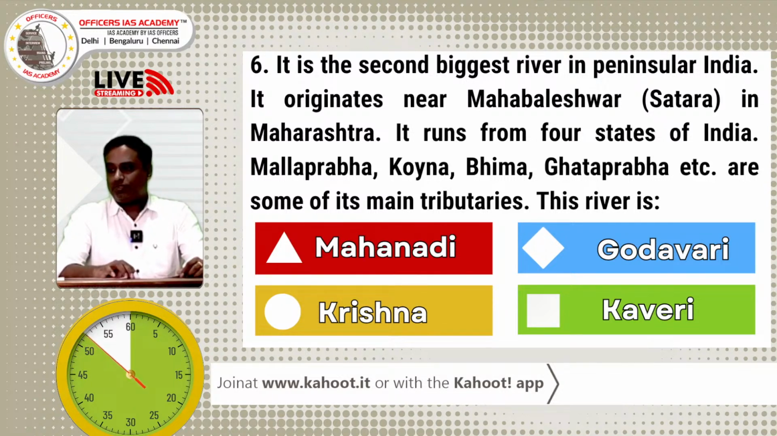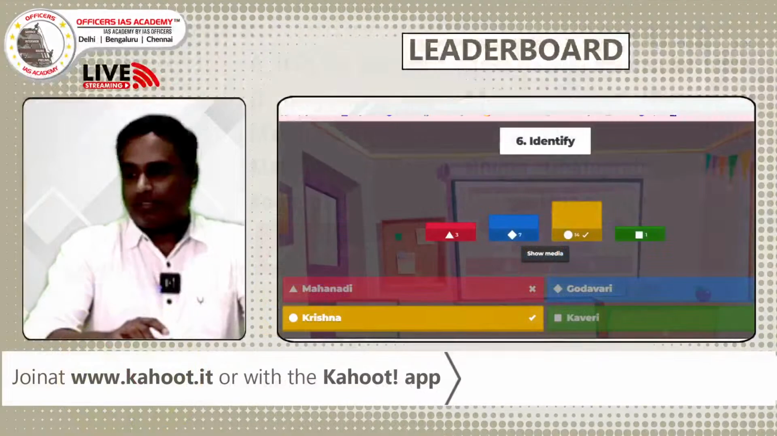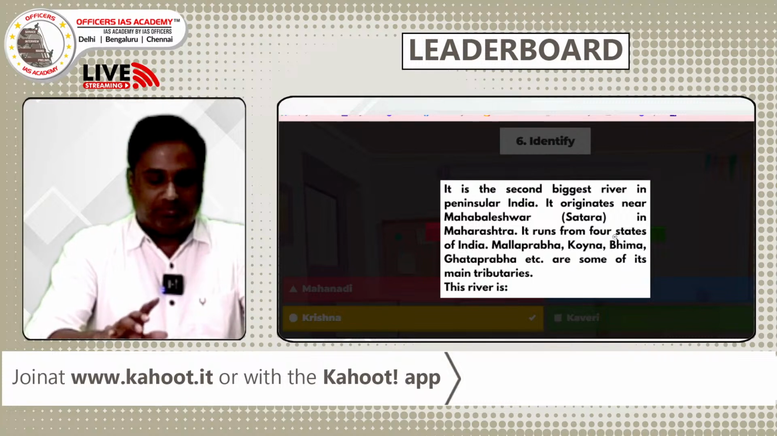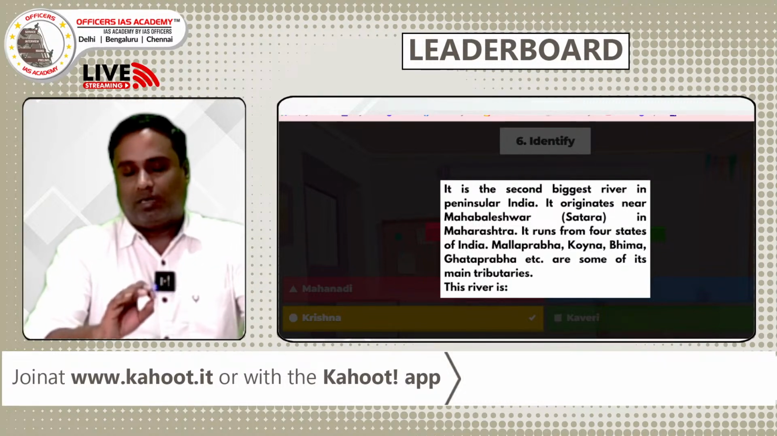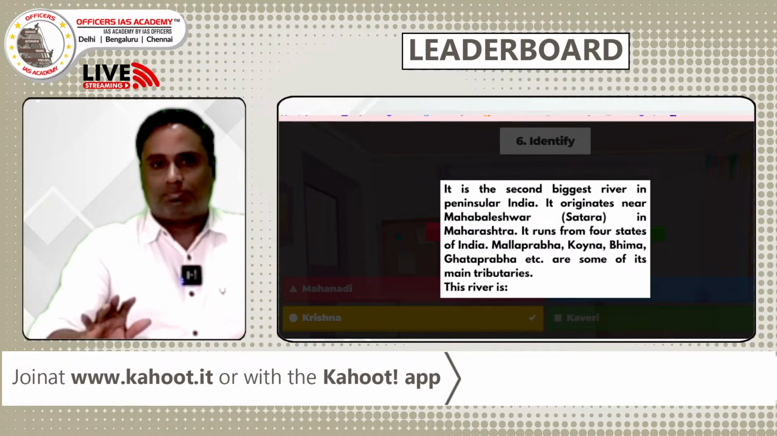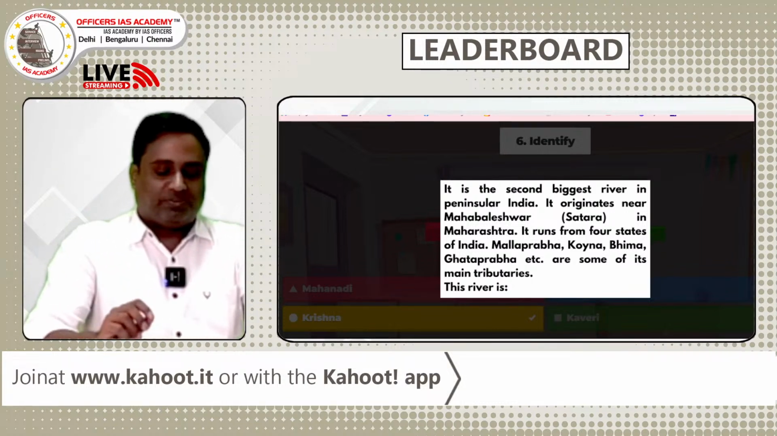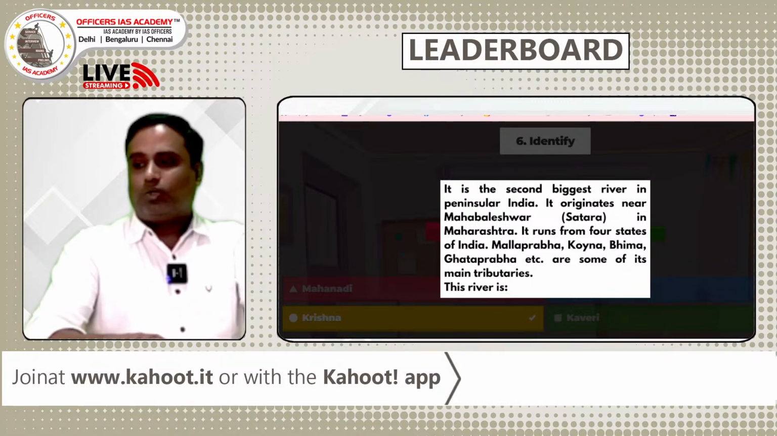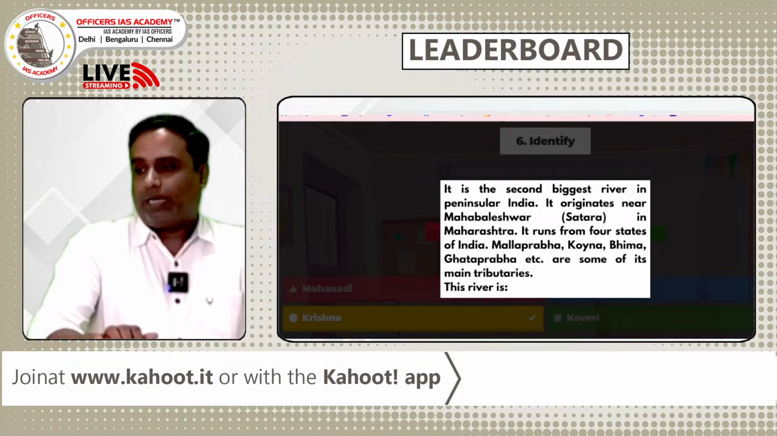Last 15 seconds. Excellent. 14% have given the right answer. The answer is C, Krishna. By reading the first line itself, it is the second biggest river in peninsular India. The largest one is Godavari, the second is Krishna. All other rivers are minor rivers. So by the first line itself, we can easily identify the answer is Krishna. Now we look at the leaderboard, we see what happens.